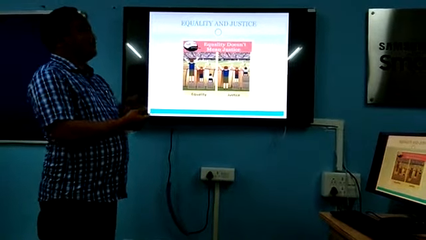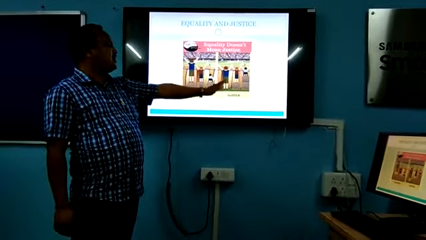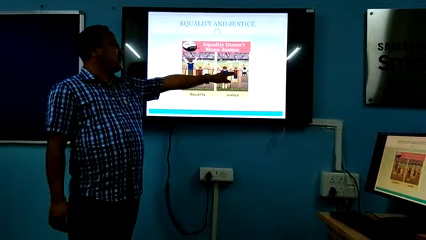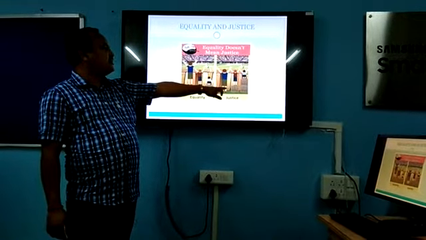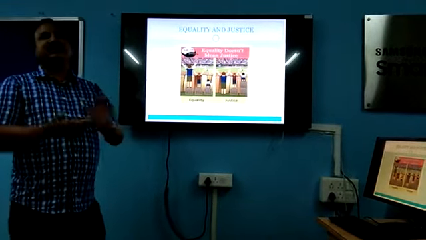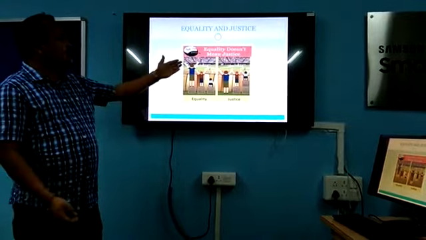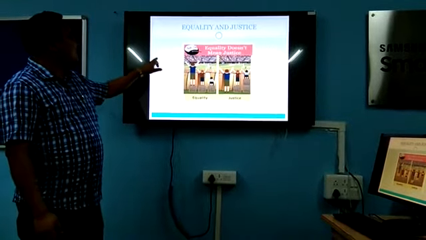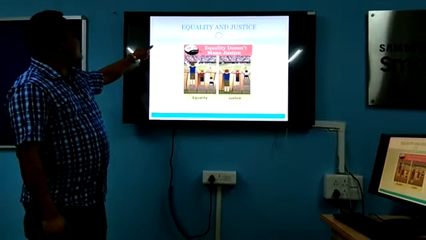So now here we have to do justice. To make justice, see what has been done in the next picture. The smaller boy has been given two boxes. The middle one has been given only one box. Then the taller one has not been given a box. But now you see that all three are enjoying equally. So this is justice. We have to do justice along with equality.